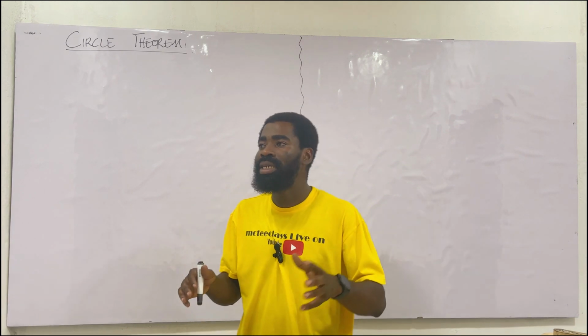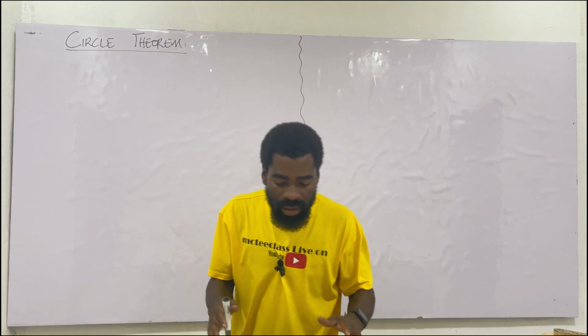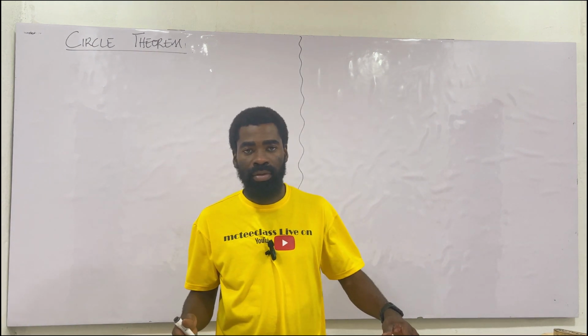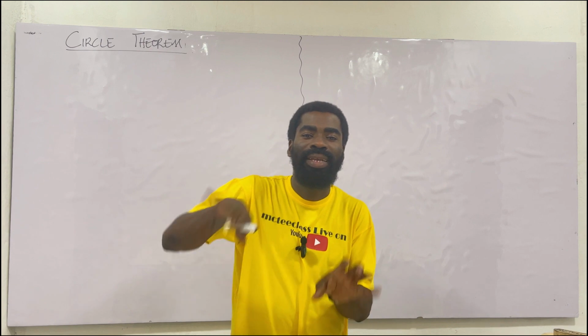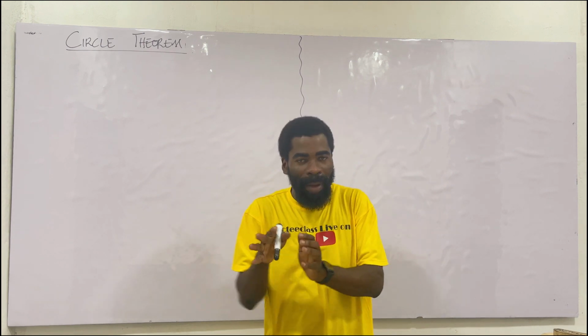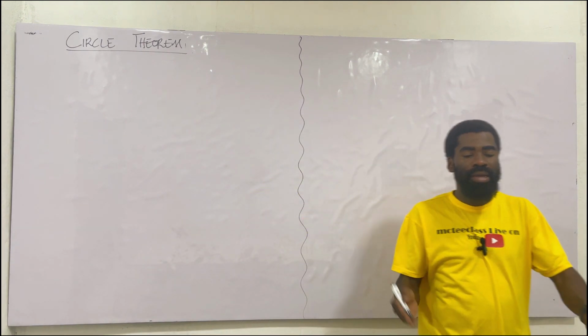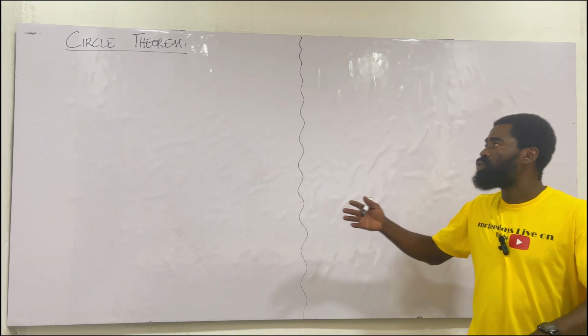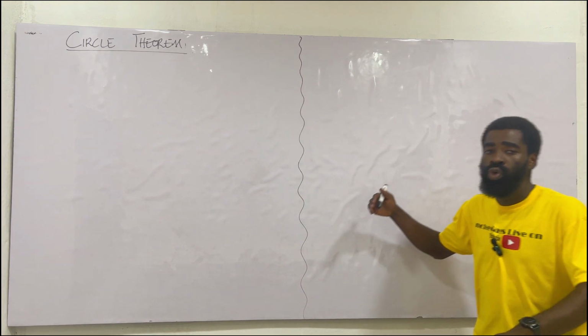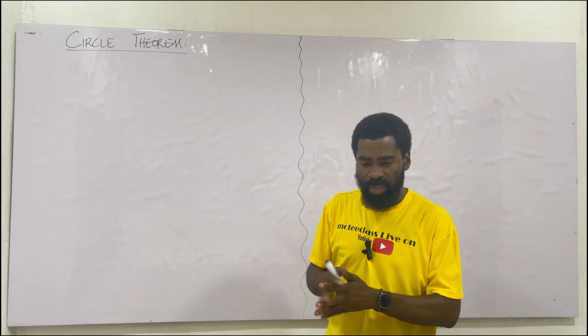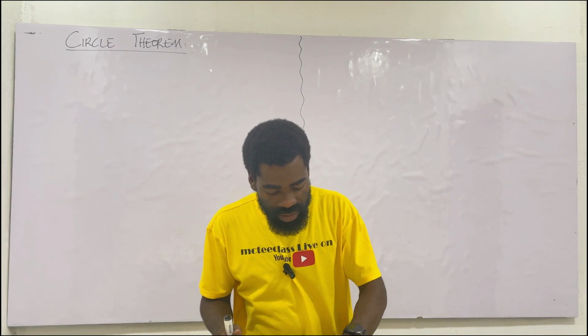Now, when we say circle theorem, we are just looking at the relationship between circles and angles. So let's call it angles in circles. This is part 2 of angles. We have angles part 1 and we have angles part 2. So circle theorem gives us part 2 of angles. I hope you get the point I'm making here. Good. Let's go straight into this.